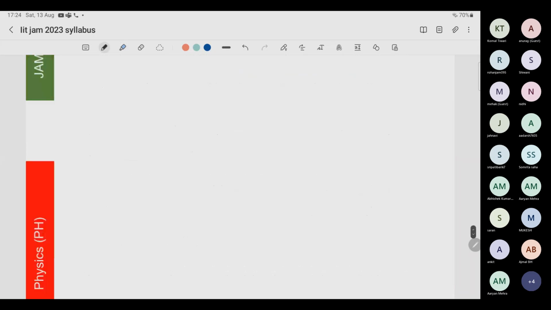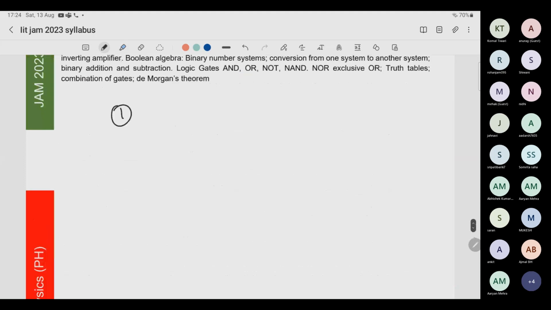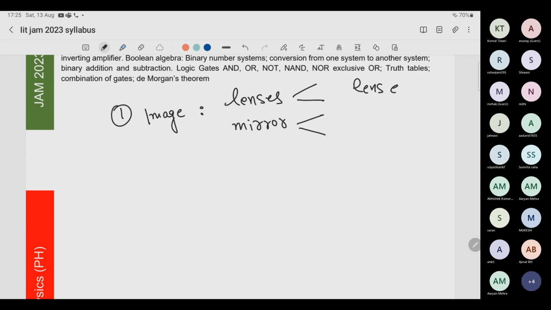So let me write those. Number one thing in ray optics which you require is image formation. What is image formation? You know there are lenses and you know there are mirrors. So study what are the different kinds of lenses and what are the different kinds of mirrors. What are their properties? Okay, then you know there is a lens equation, and there is a mirror equation.